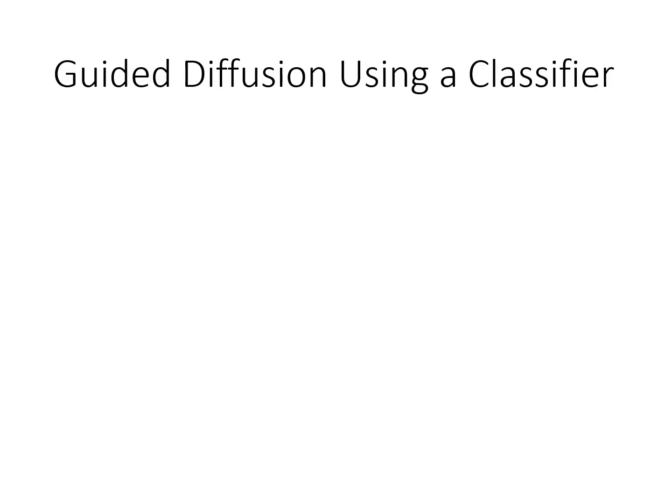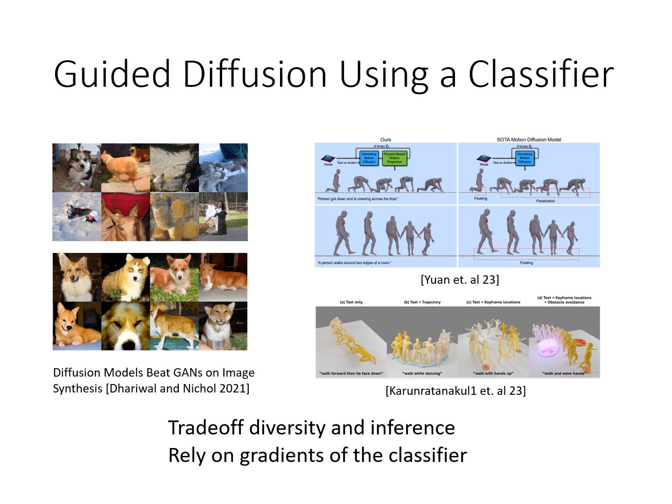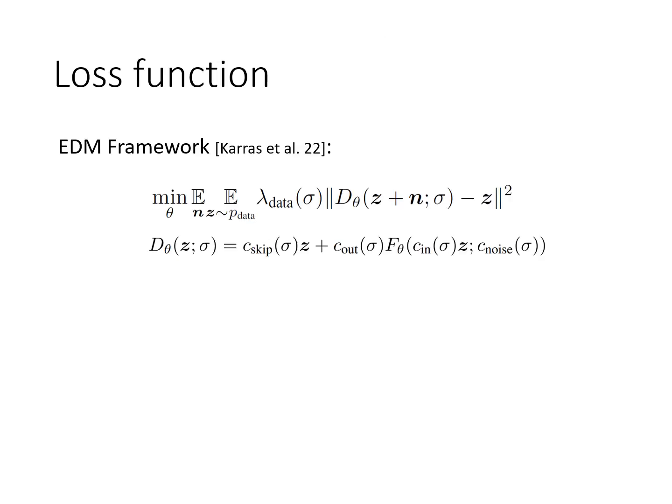Conceptually, our work is related to guided diffusion. However, these approaches have limitations in that they provide a trade-off between diversity and quality because they apply to the sampling procedure and they require the gradient of the classifier. In contrast, we convert the quality checker into a continuous function of the latent code and use this function to improve the diffusion network training without using its gradients. Our approach builds on the EDM framework, which has a principled way to determine the hyperparameters and the network representation.